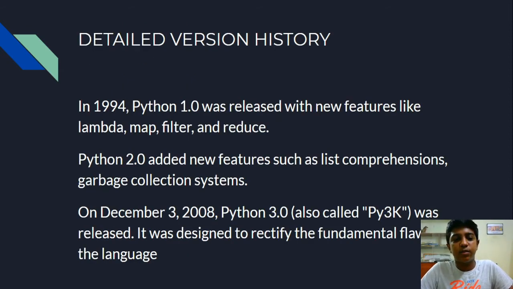In 1994, Python 1.0 was released with new features like Lambda, Map, Filter, and Reduce. Python 2.0 added new features such as list comprehensions and garbage collection systems. And on December 3, 2008, Python 3.0, also called Py3k, was released. It was designed to rectify the fundamental flaws of the language.